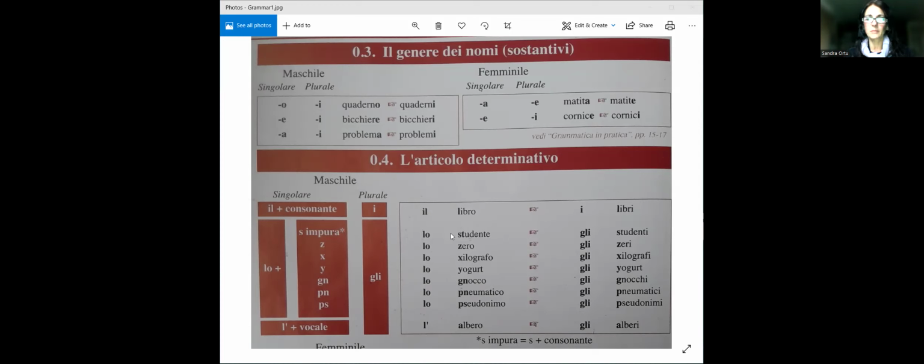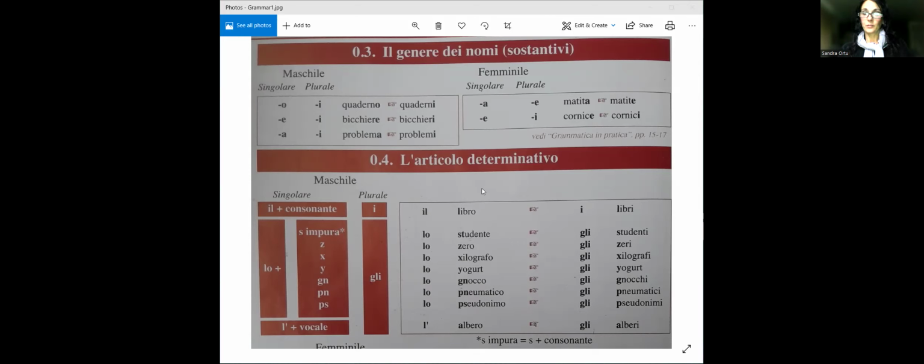The ones to remember a little bit more at the beginning are the first two: words starting with S followed by a consonant, and words that start with a Z. For now, you can just look at them and try to remember them a little bit. It takes a while, obviously, to remember all these things because they are so new, especially if you've just started studying a language.